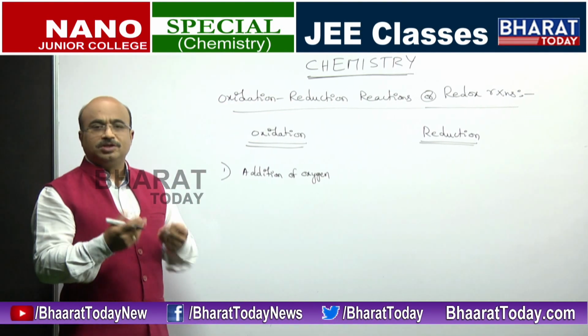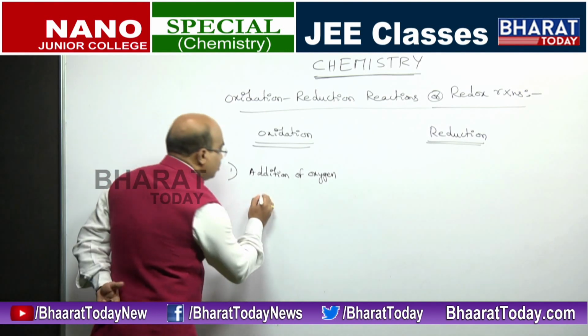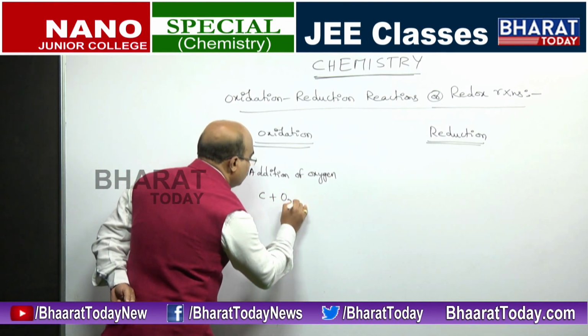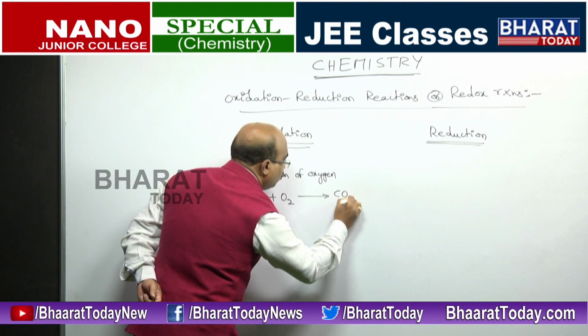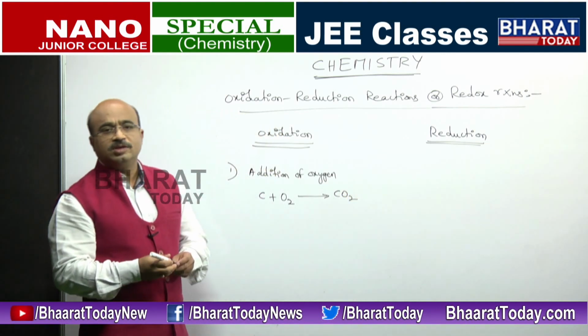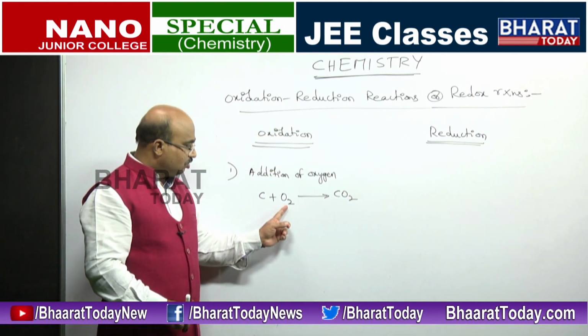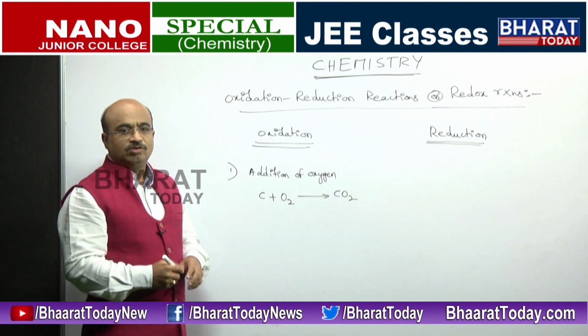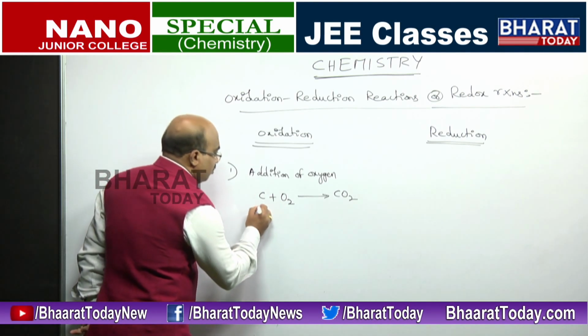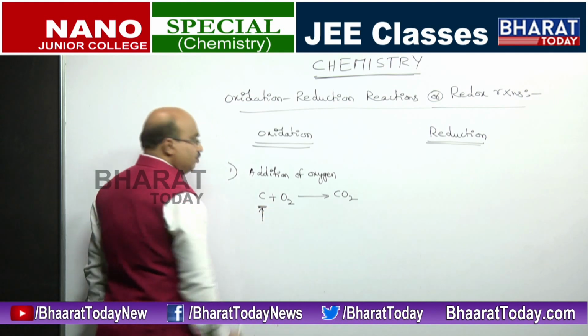So let us see simple equations. We take C plus O2 giving CO2. That means we are adding oxygen to carbon. So we say we are doing oxidation of carbon.